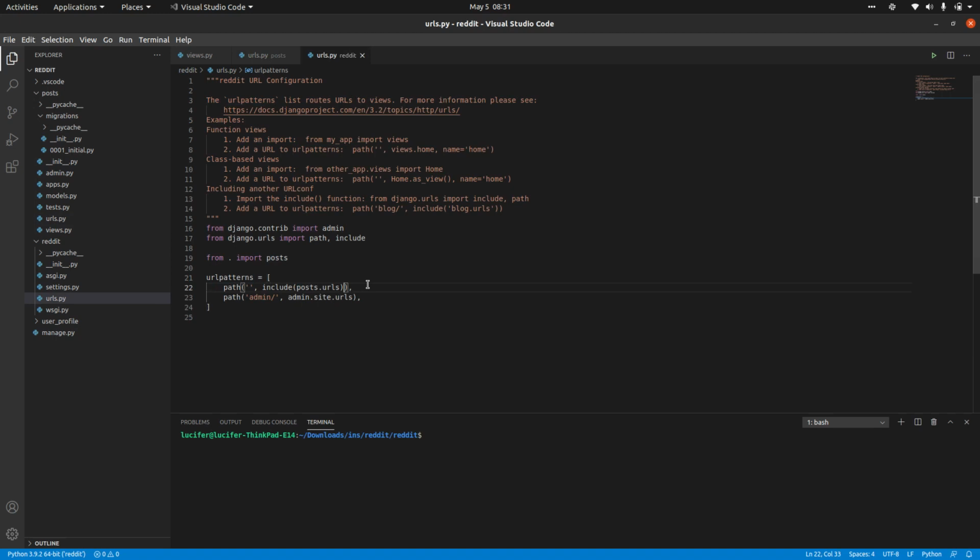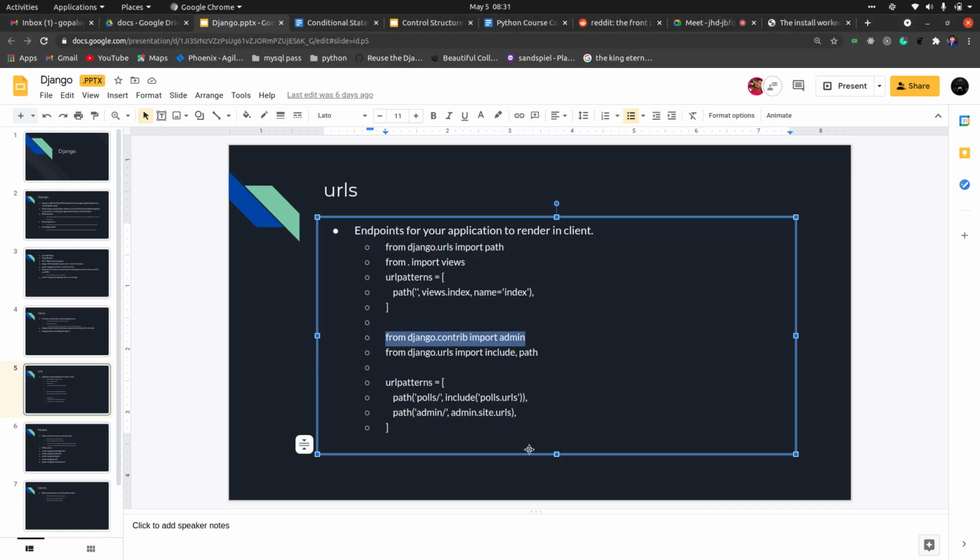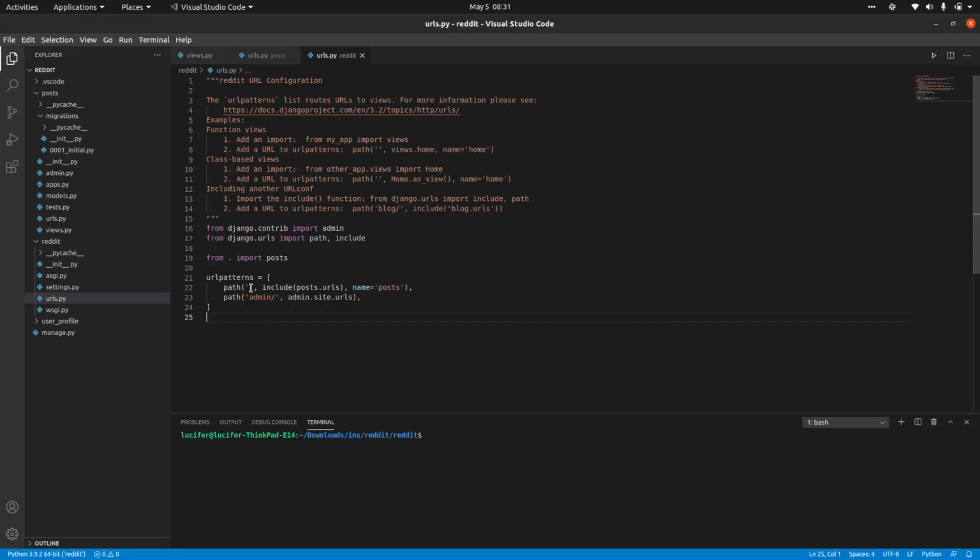Then you will also have to give the namespace for this, which we will be using in templates. You can just give posts, because these are the posts URLs, right? So you can get the reference from here. Let's try this. If it does not work, then we will add the verbose name as well.